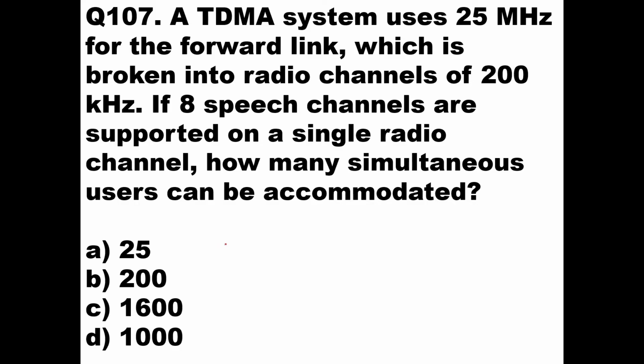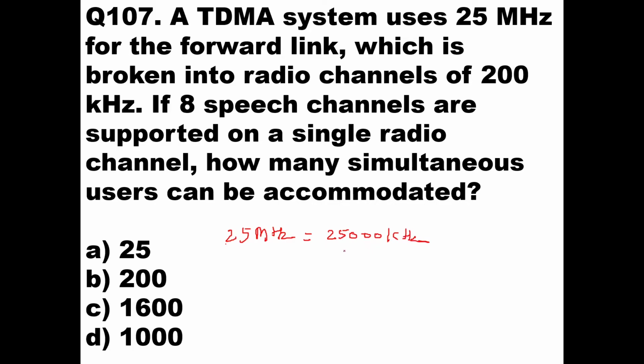That is the question asked. So the TDMA system uses 25 megahertz, that is nothing but 25,000 kilohertz.